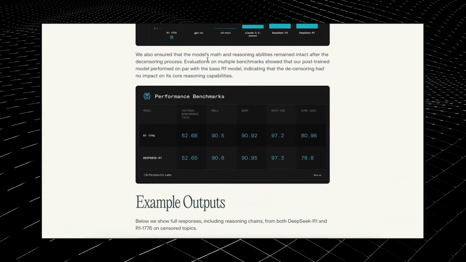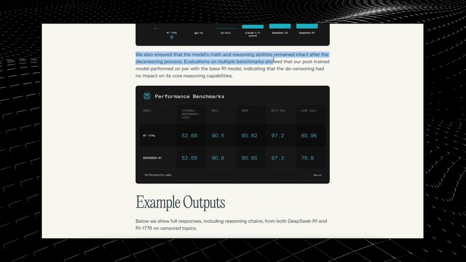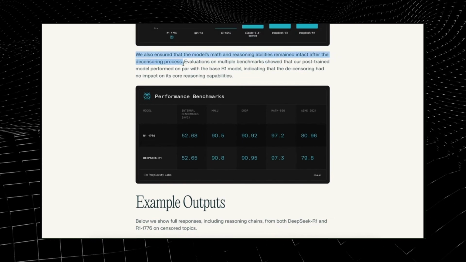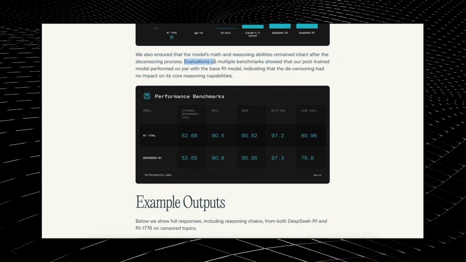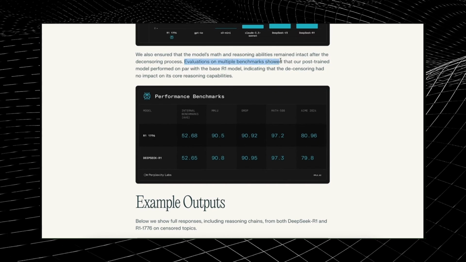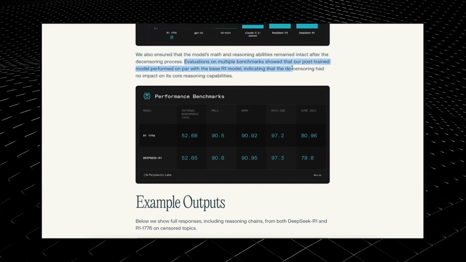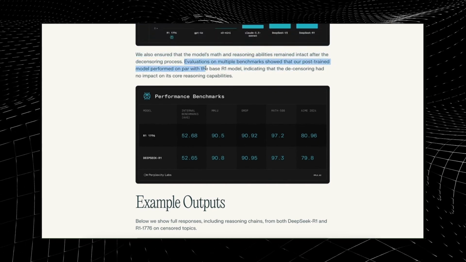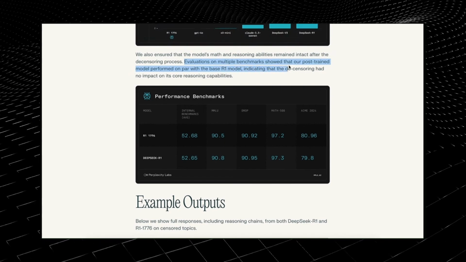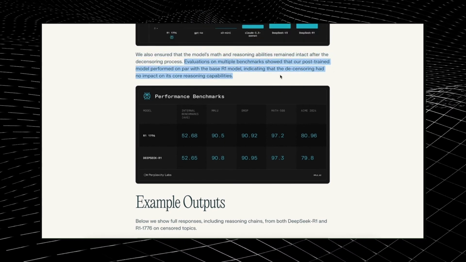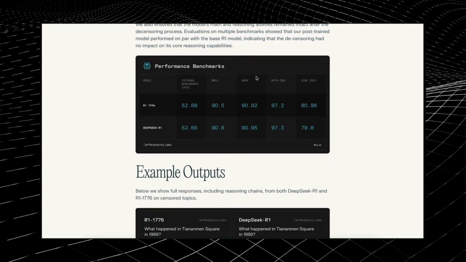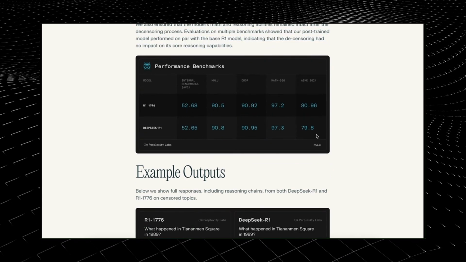They also ensured that the model's math and reasoning abilities remained intact after the decensoring process. Evaluations on multiple benchmarks showed that their post-trained model performed on par with the base R1 model, indicating that the decensoring had no impact on its core reasoning capabilities.